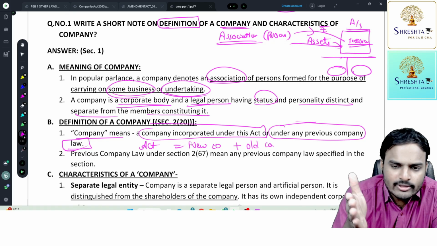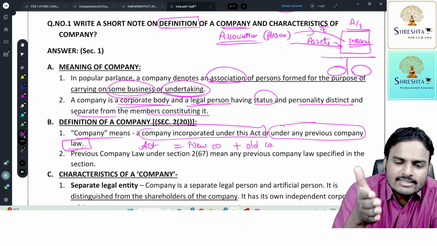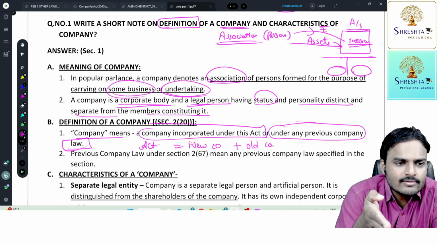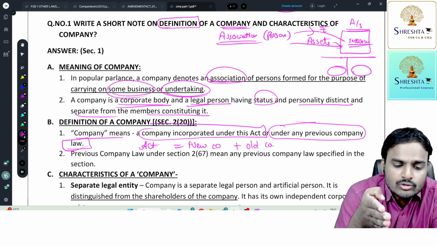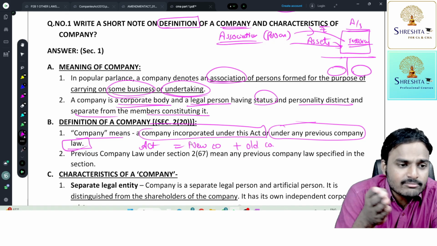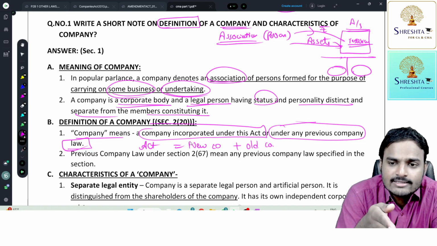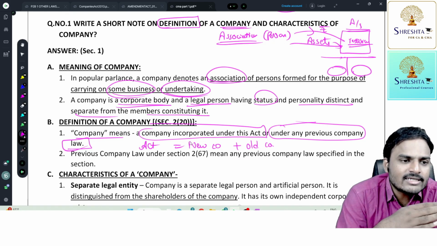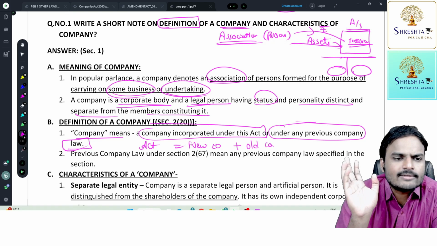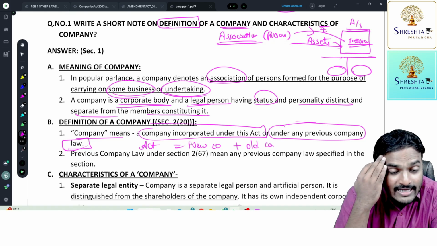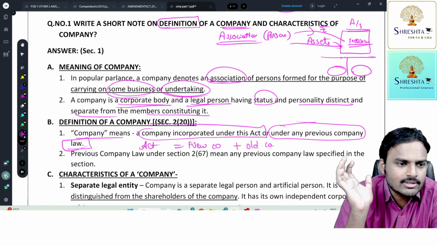So this act was notified in the year 2013, right? The obligations which you need to perform from 2013 onwards, the obligations that arise after enactment of this act, after notifying this act, only to those things our act is applicable. For the past activities, previous laws will apply. So for current activities, current act is applicable.